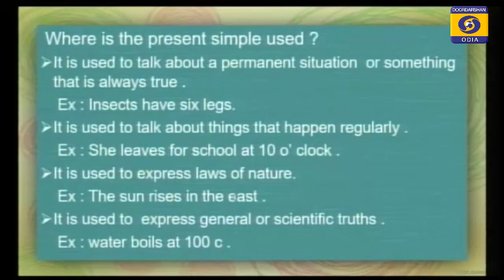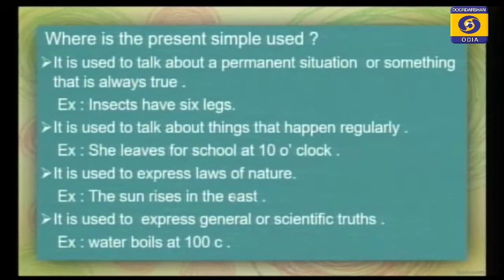Suppose insects have six legs, or my father lives in Bhubaneswar. These are some examples where simple present is used. It is also used to talk about things that happen regularly. She leaves for school at 10 o'clock. What you do regularly, in those cases you can use the simple present.